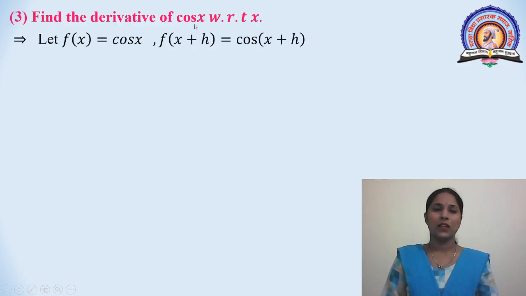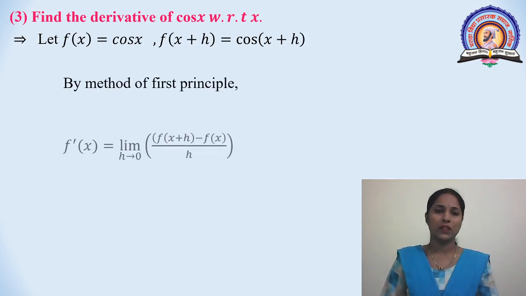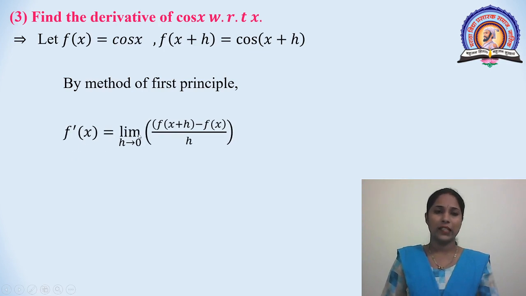Next function: derivative of cos x with respect to x. Let f of x is equal to cos x, f of x plus h is equal to cos of x plus h. By using the method of first principle, f dash x is equal to limit h tends to 0 of f of x plus h minus f of x divided by h.